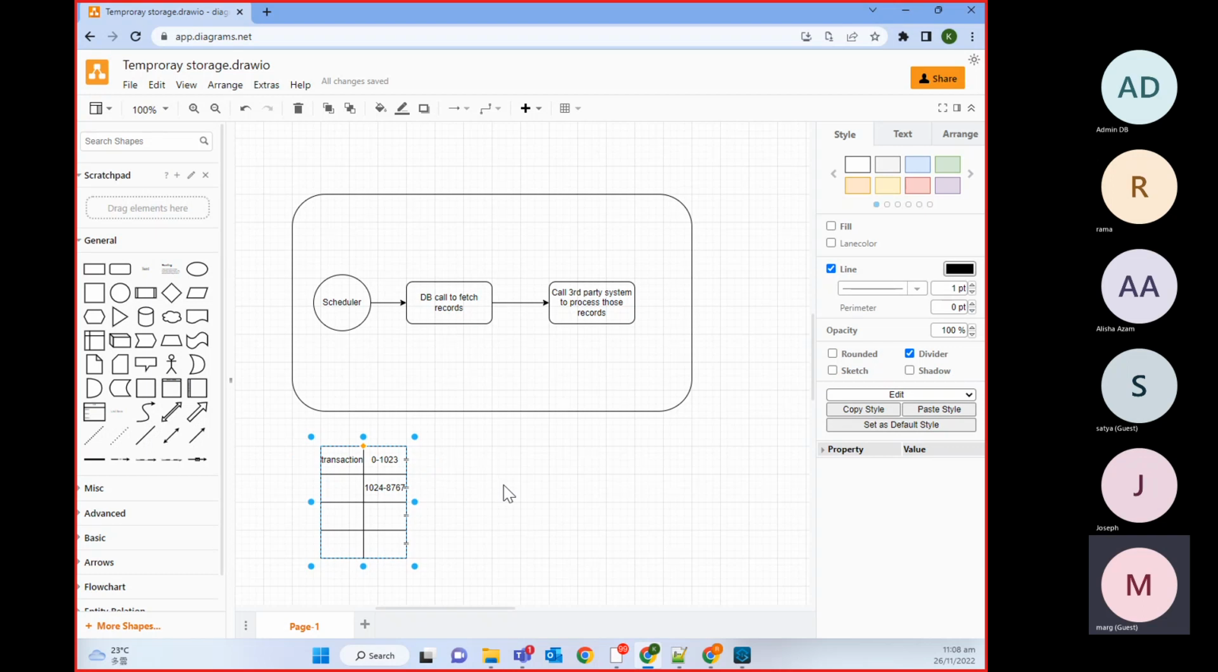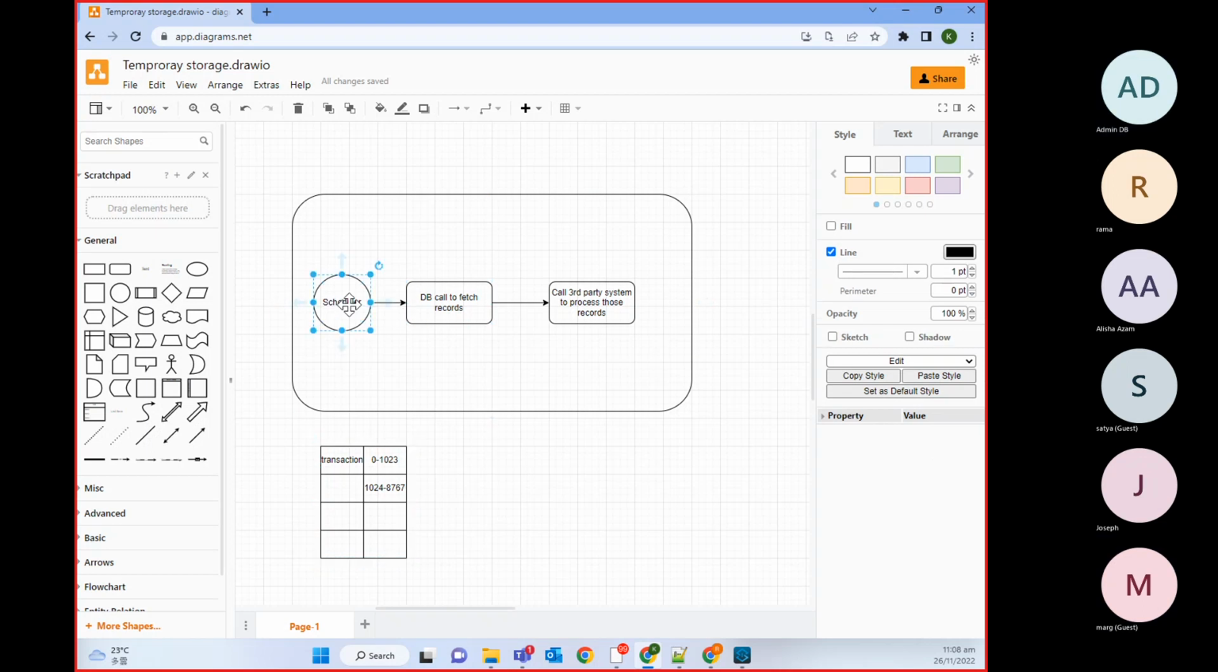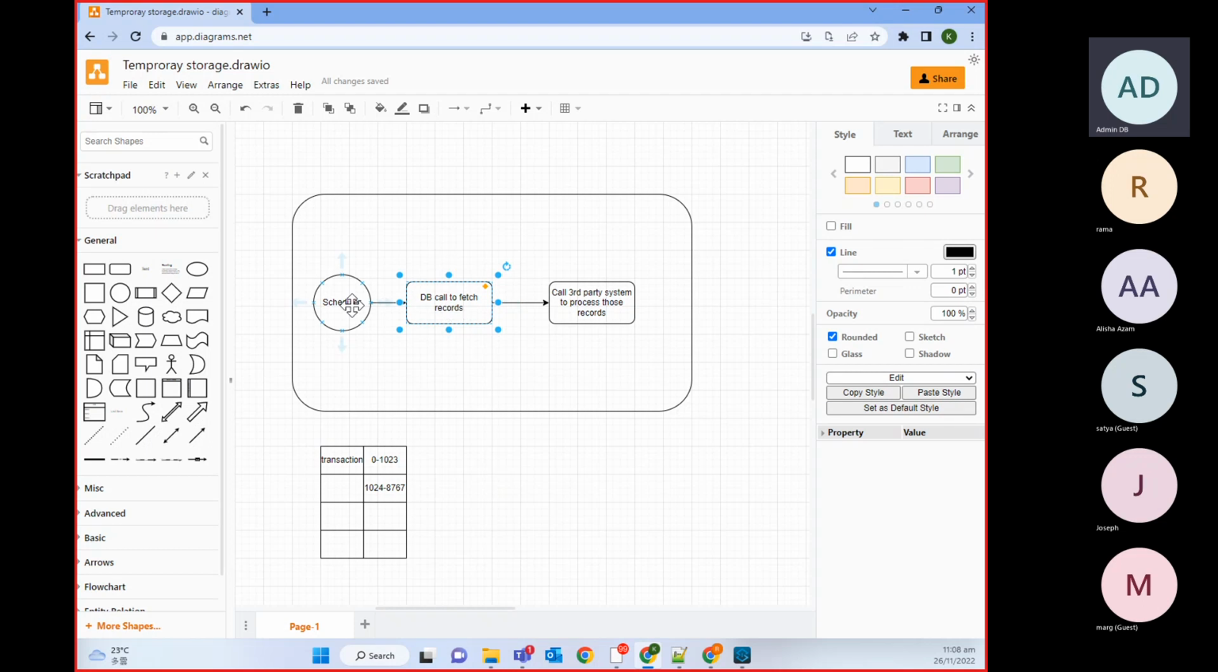Can you explain the question, Ravi? Yes. So we have a scheduler here. Once the scheduler starts, we are calling this database. The first time, we haven't processed anything, so it will start from 0. Whatever transactions are in the database, we will fetch all of them. Let's say we had transactions from 0 to 1023. We fetched all the records and processed them in the third party system.